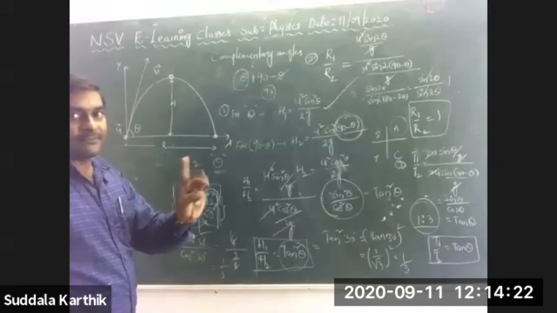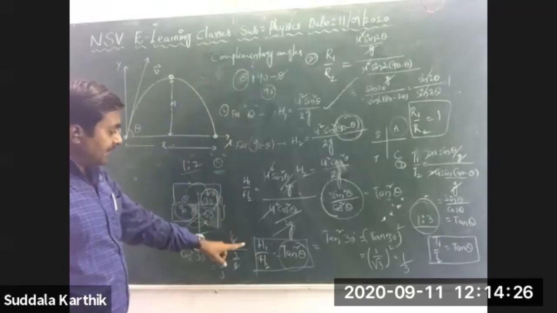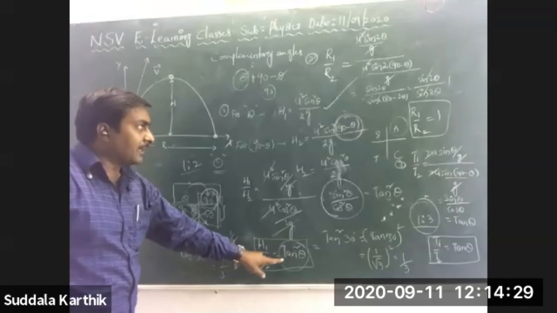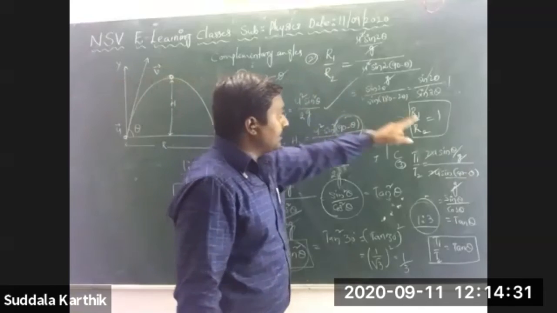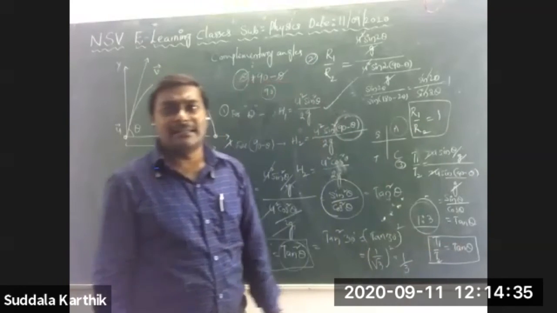Yes, I got three different formulas for complementary angles only. One is H1 by H2 equals tan square theta. Another one is R1 by R2 equals 1. And another one is T1 by T2 equals tan theta.